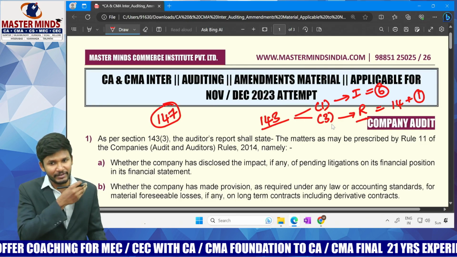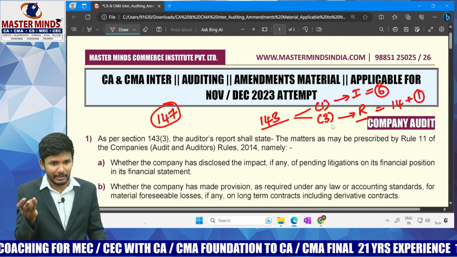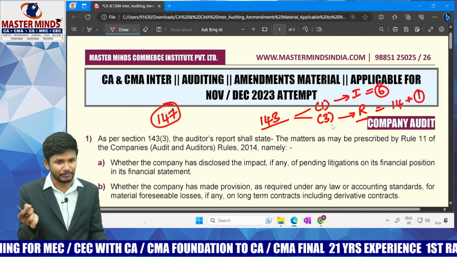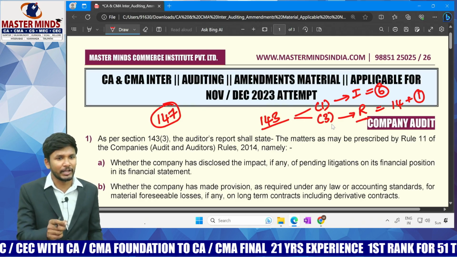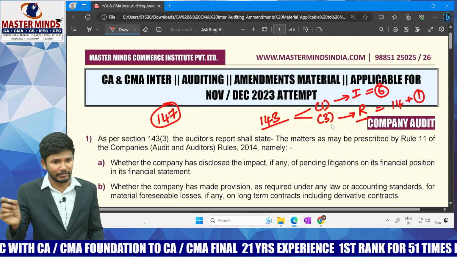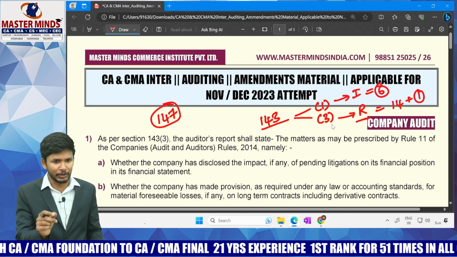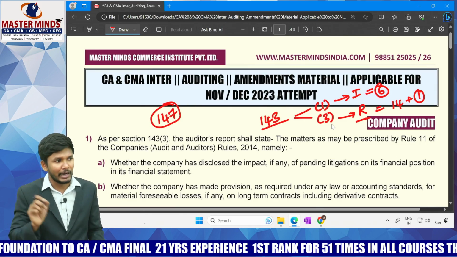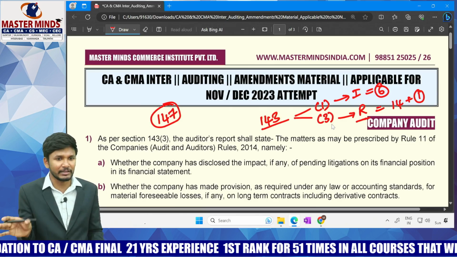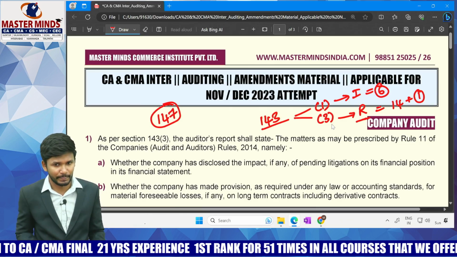In the audit report, we have various paragraphs: title, addressee, opinion, basis for opinion. That format we have. In that we have a heading called Reporting on Other Legal and Regulatory Requirements. Under that heading, all the legal matters I am going to write, other than the standards on auditing requirements. Right?